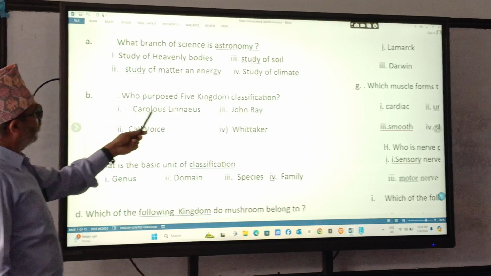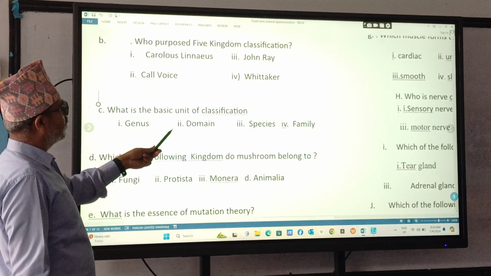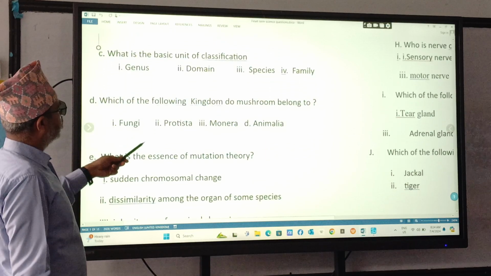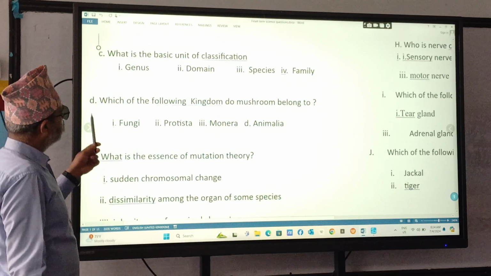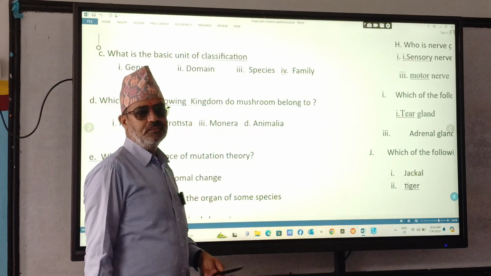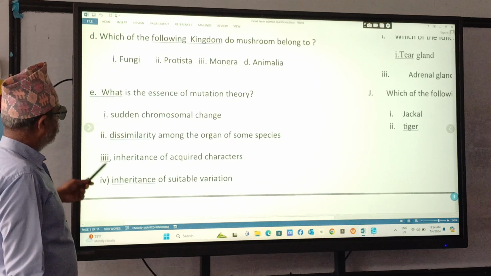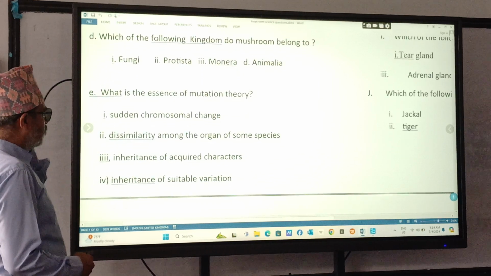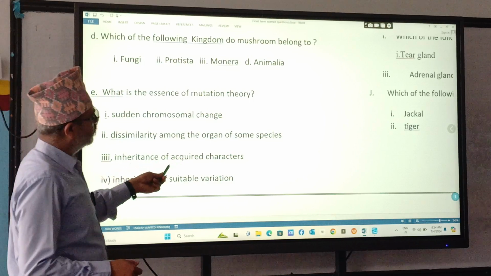So who proposed five kingdom classification? Whittaker. What is the basic unit of classification? Which of the following kingdom do mushrooms belong to? Fungi. But if the question is which of the following kingdom do human beings belong to? Animal. What is the essence of mutation theory? Which one is correct? Sudden chromosomal change, right?